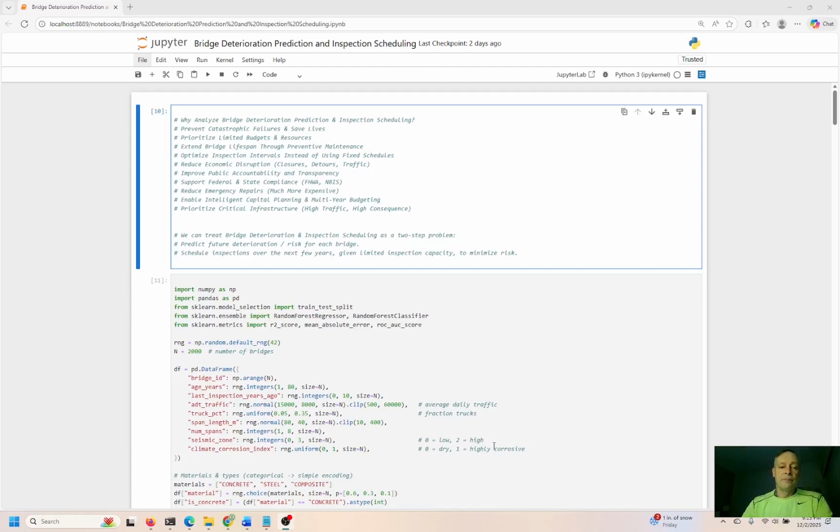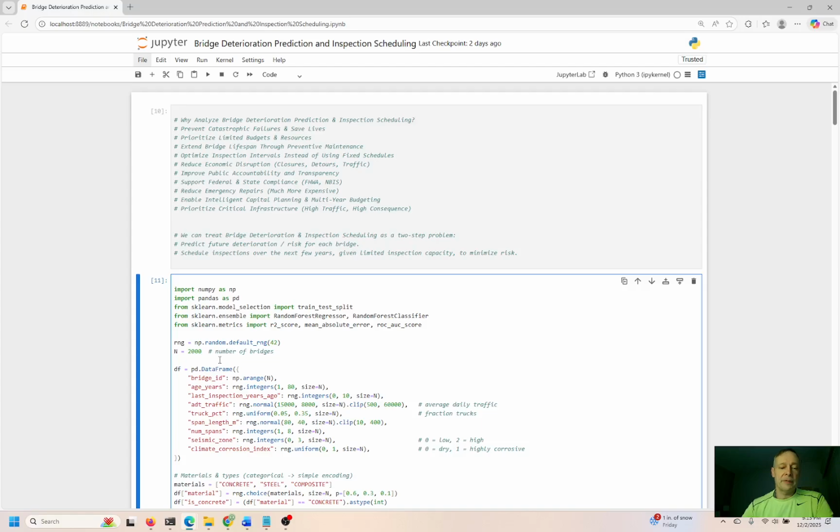So today we're not going to predict sketchy Uber business practices, but rather we're going to take a look at the infrastructure around America, specifically bridges. I have some data here that we can start to analyze. I have a bridge ID, so we have to identify the bridge some way. An identifier, some type of numeric would be preferred, but if it's not, it could be a name, as long as it's unique. Then the age of the bridge in terms of years, the last inspection, how many years ago, traffic over the bridge, truck percent, the span length of the bridge, number of spans of the bridge, one versus many, seismic zone, and climate corrosion index.